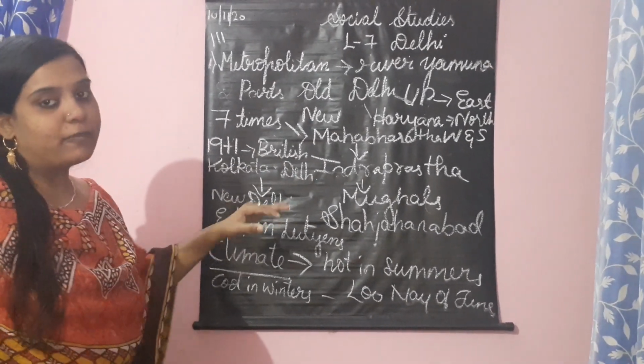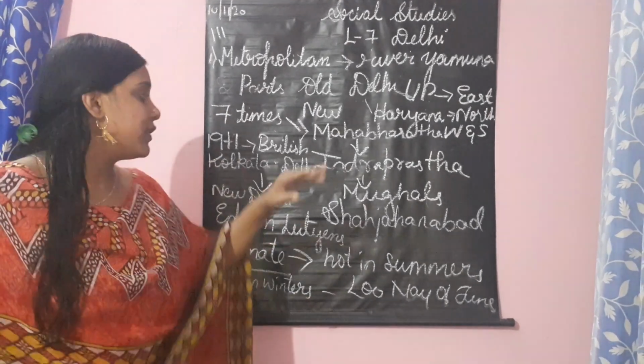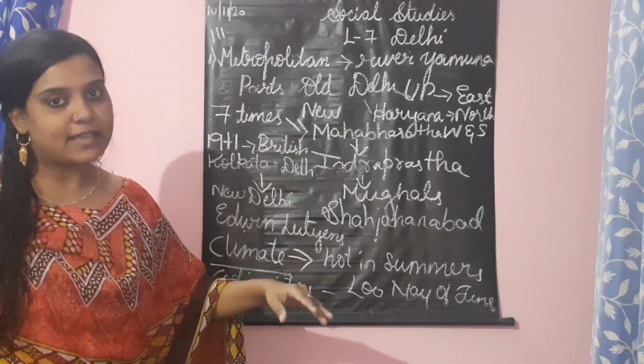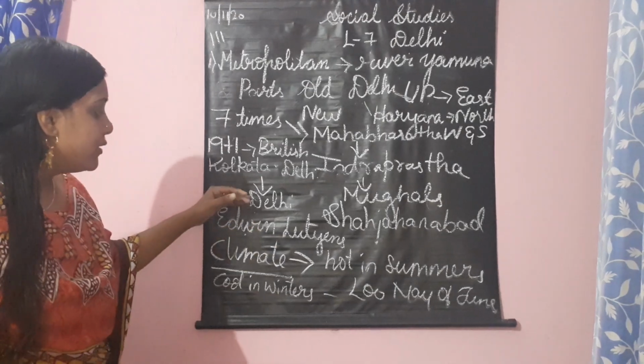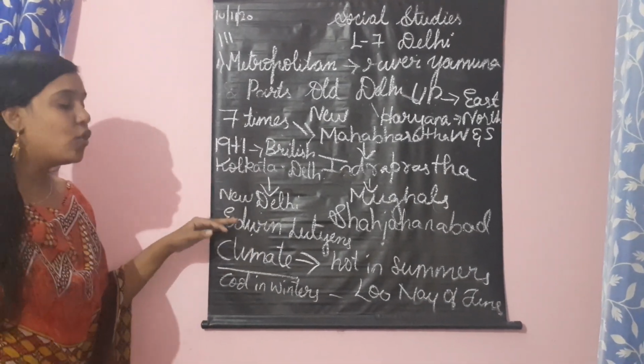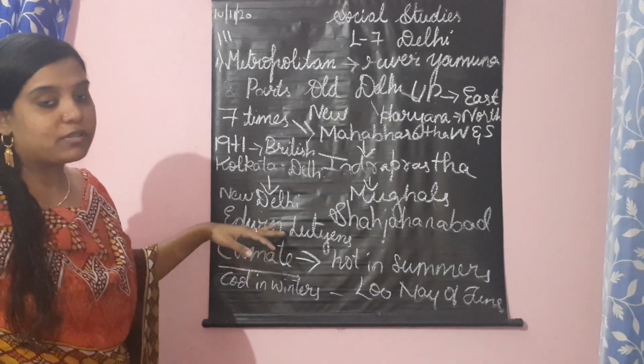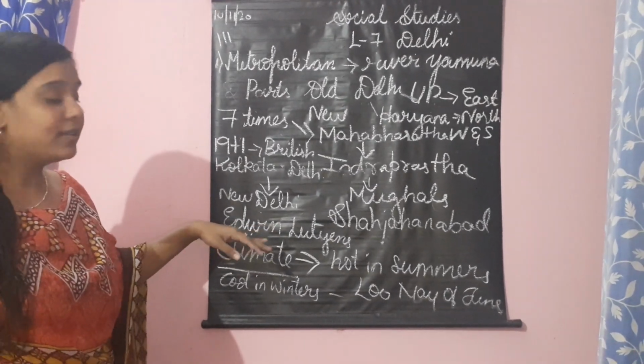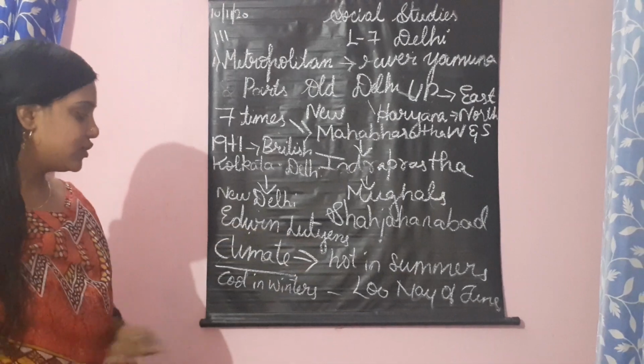Then New Delhi was formed. First it was only one Delhi, Old Delhi, and then once again they formed a New Delhi. New Delhi was planned by Edwin Lutyens. Who planned New Delhi? It was planned by the British officer Edwin Lutyens, children.